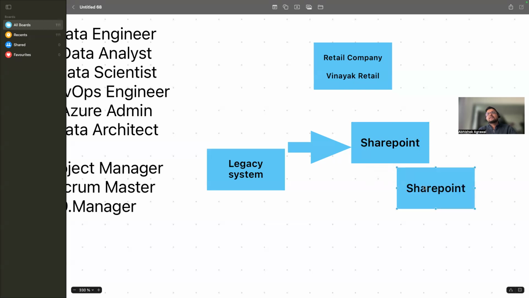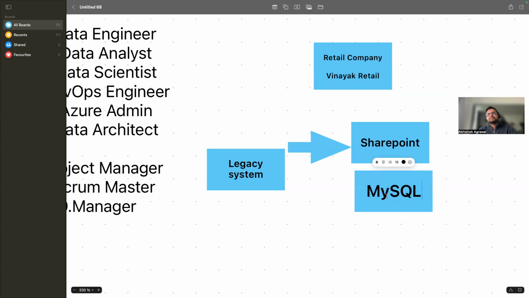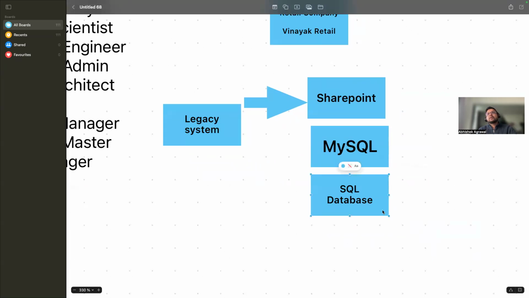Or you can consider this legacy system as a MySQL database. Or as SQL servers, SQL databases. And for people who don't understand SQL, MySQL, SharePoint, anything of that sort, you can consider it as files. Every computer has file storage, so my computer itself has some sort of storage, a file server. So Vinayak Retail is storing the data in all of these systems.